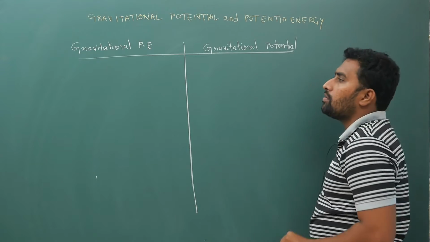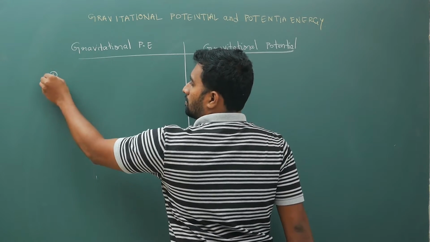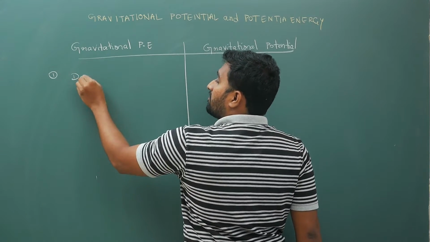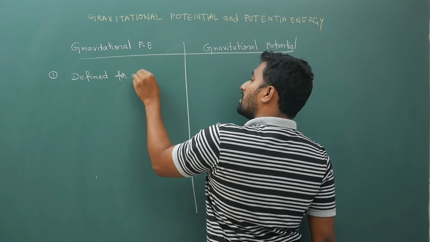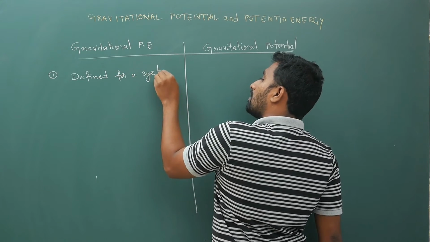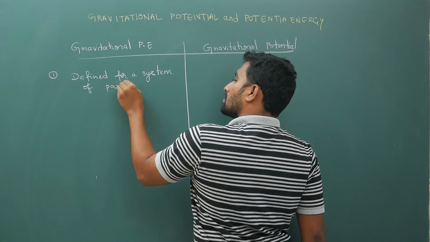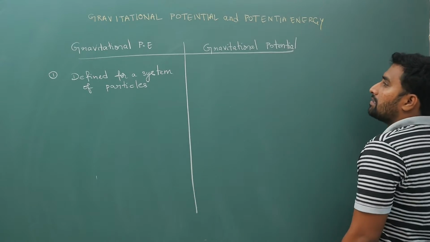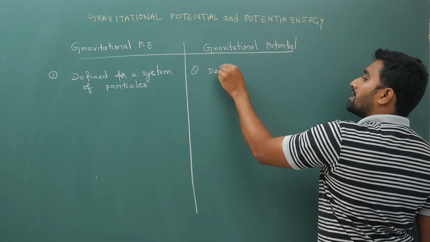I am telling you very clearly, point number 1: gravitational potential energy is defined for a system, for a system of particles. Your gravitational potential is defined at a point.